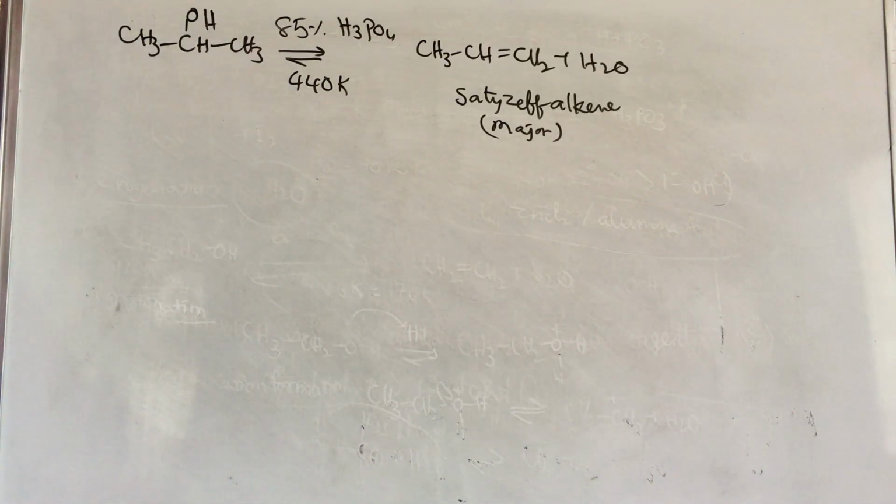What is the Zaitsev alkene? The more substituted alkene is the major product. It means the double-bonded carbon has more alkyl groups, which is more stable.